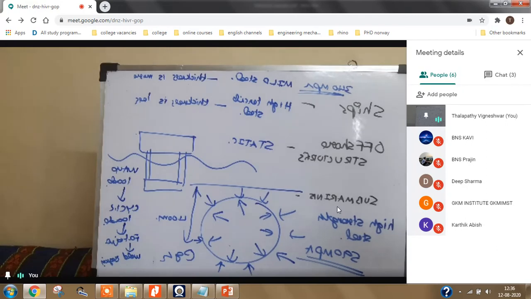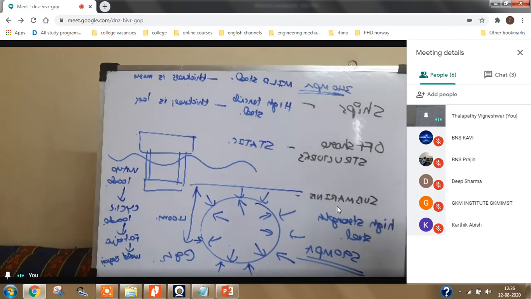Tomorrow we'll have a discussion on stainless steels. Okay, stainless steels we mostly use for avoiding corrosion. We'll discuss what is the composition of stainless steel and what is the application of stainless steel tomorrow. We'll end the class today.